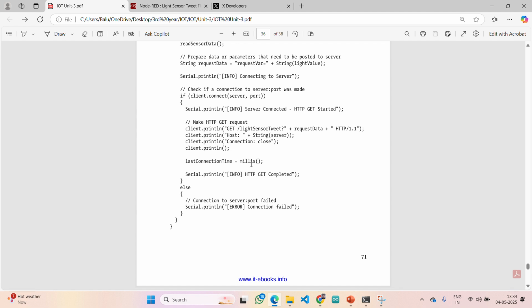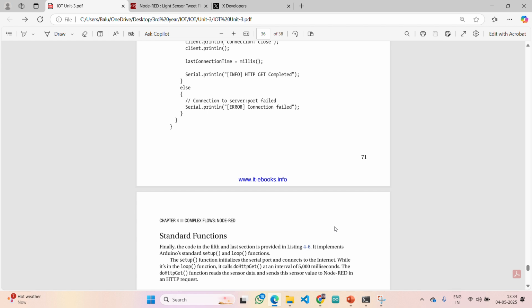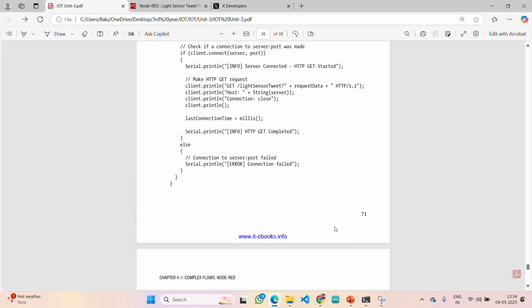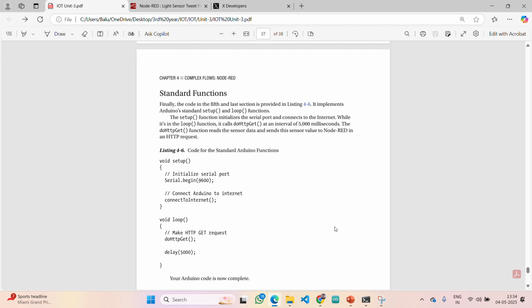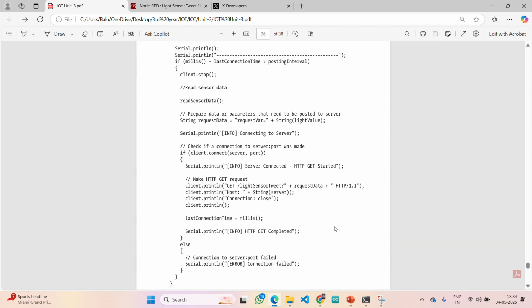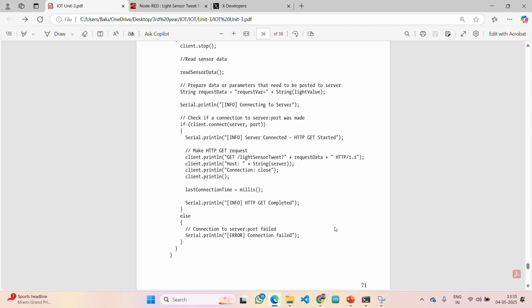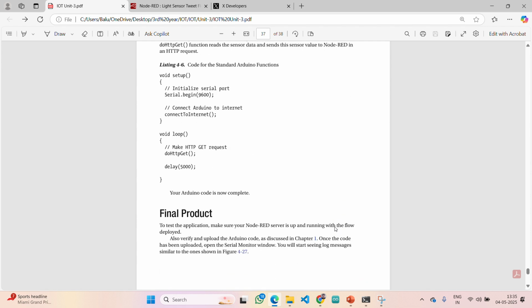These printing statements are not 100% required, but this connection is mandatory. If the connection is not established, it says there is a connection error, and you are going to print all those things. But what actually happens is you will get notifications to your Twitter account.